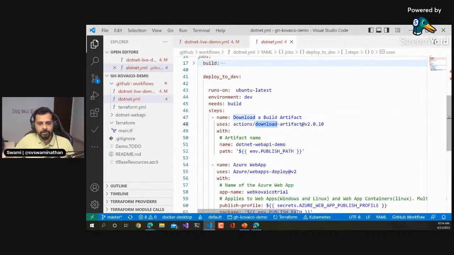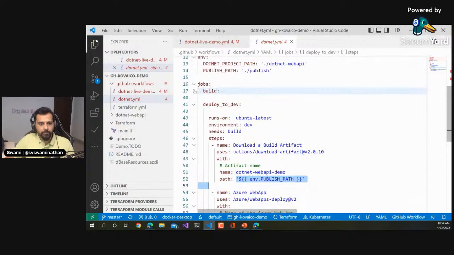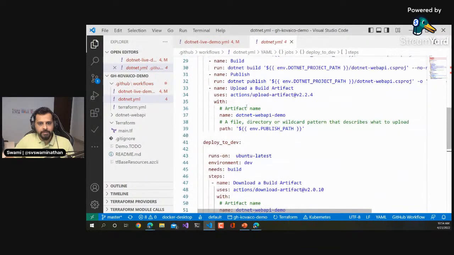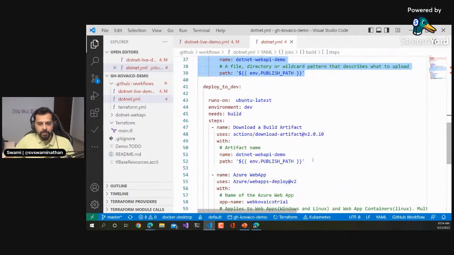So that is the action for that. We download the artifact, and the name of the artifact is this, and it's present in this particular folder. If you go a little above in the build step, we had just done that. We've uploaded the artifacts there, and the same thing is what we are trying to download here. And once we have the artifact in place, the next step is deployment.